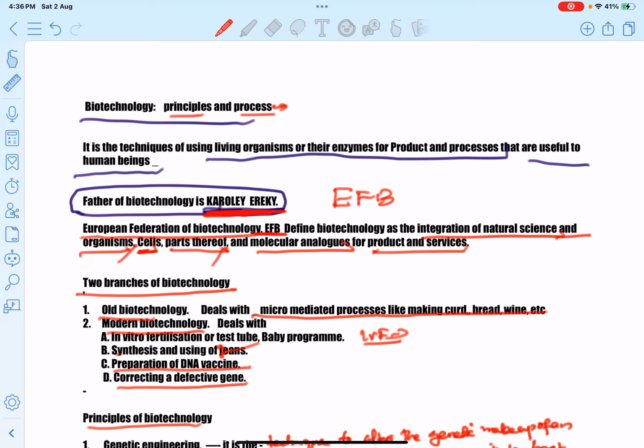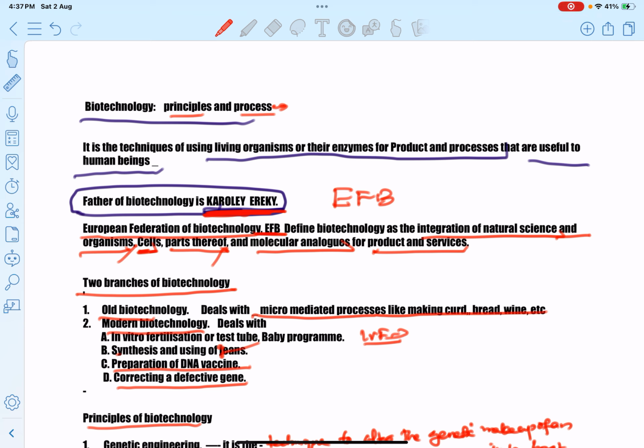Okay, next, the principles of biotechnology. There are two principles involved in biotechnology: genetic engineering and bioprocess engineering. What's meant by genetic engineering? Genetic engineering is the technique to alter the genetic makeup of an organism and introduce these into host organisms, thus change the phenotype of that host organism. We have to make some changes in the genetic material DNA and introduce these reconstructed, modified, or manipulated DNA, desired DNA, into the host cell and produce large quantities of desired DNA. Okay, that's the definition for genetic engineering.